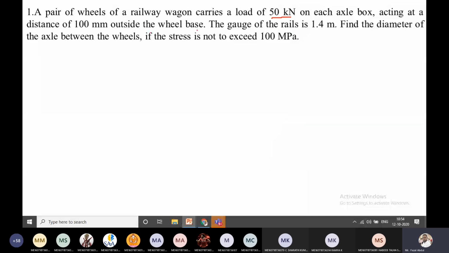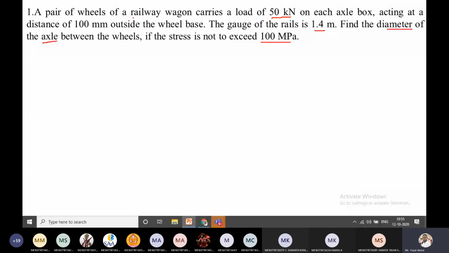Find the diameter of the axle between the wheels if the stress is not to exceed 100 megapascal. See the question. What type of question is given? One railway wagon carries a load of 50 kilonewtons on each axle box.